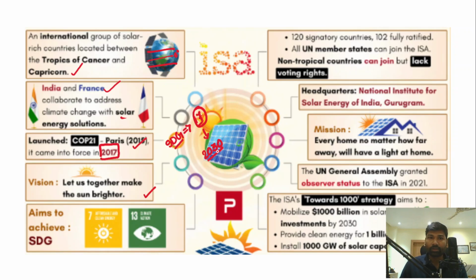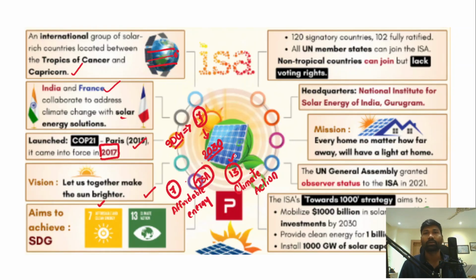However, the International Solar Alliance will play a very important role in achieving Sustainable Development Goal number 7, which deals with affordable energy, and goal number 13, which deals with climate action. So it is expected that the International Solar Alliance will help achieve both goal number 7 and goal number 13.